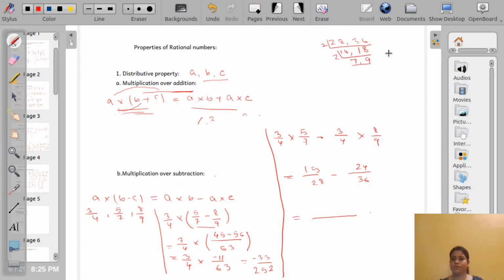So 4 into 7 into 9, 252. So LCM is 252. Now 28. Let us make 28 here. 4 into 7 is 28. We are left out with 9. So 9 multiplied by 15, how much? No. 135.